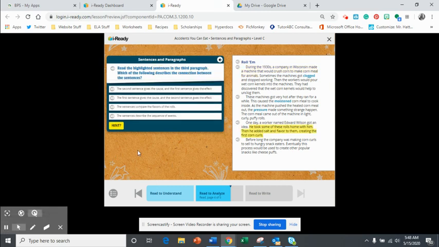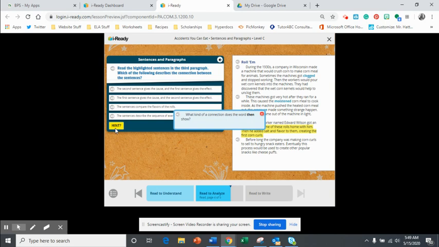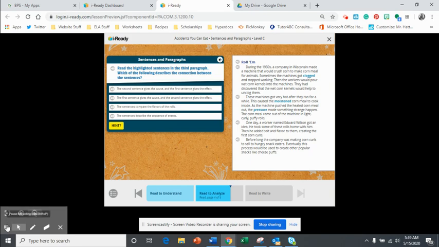All right, so this is another question that's asking about connection. So remember, you're looking for that connecting word, that signal word that connects the two sentences. He took some of these rolls home with him. Then he added salt and flavor to them, creating the first corn curls. So there we go. That word then is connecting those two sentences. What does that show? What kind of connection does the word then show? That is our hint. All right, so go ahead and read through the choices and make your selection.